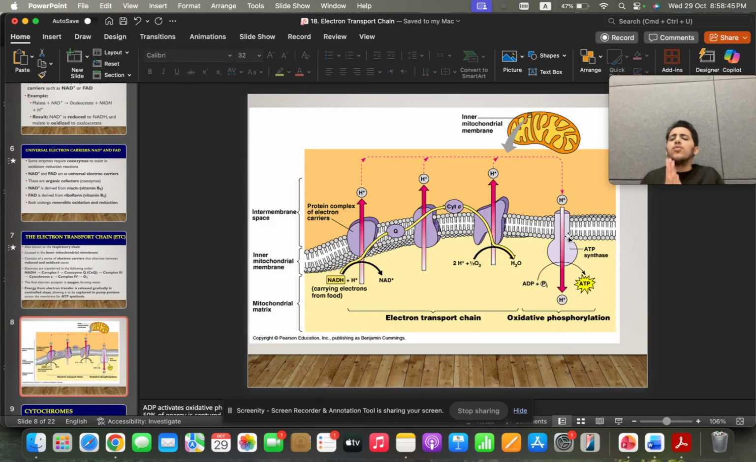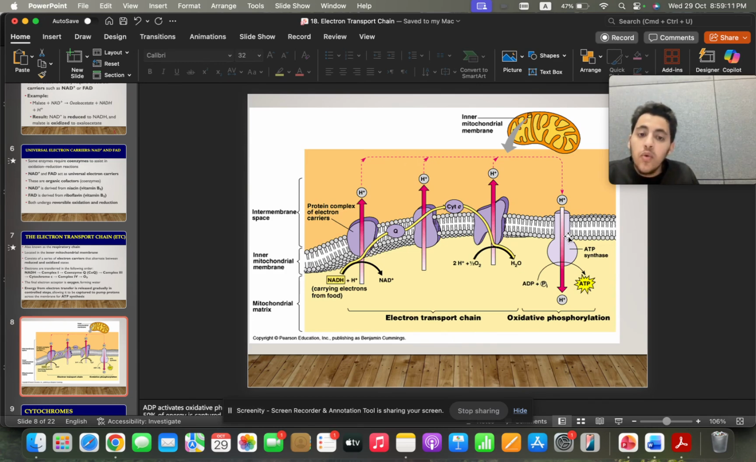Okay, let's start with NADH. We said that NADH gets oxidized, okay? That means it releases an electron and the proton, or hydrogen. Hydrogen ion, proton, I will use interchangeably. So when I say proton, I mean hydrogen ion, because it's easier on the tongue and it's faster. Okay, we have NADH, it will get oxidized.